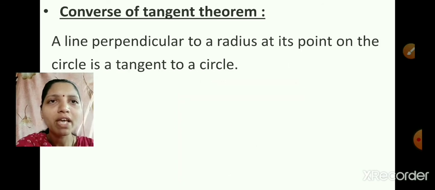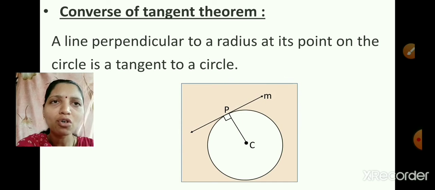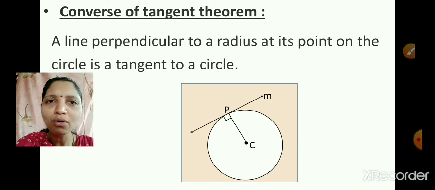Then we have seen the converse of tangent theorem. A line perpendicular to a radius at its point on the circle is a tangent to the circle. Now the same figure we have to draw, only we have to show that angle P which is formed here on the circle, that angle is perpendicular. Is that clear to all of you?